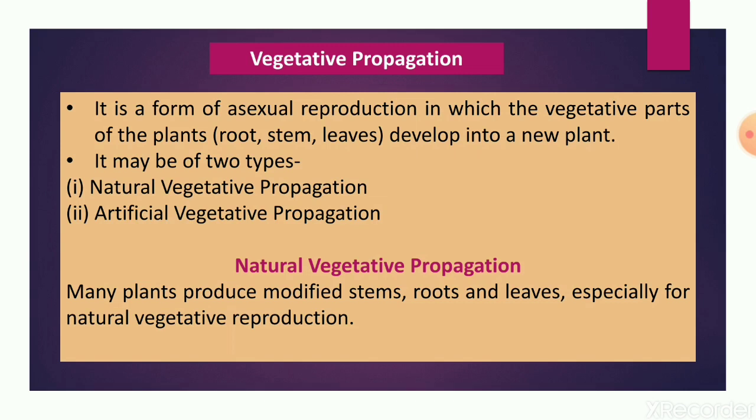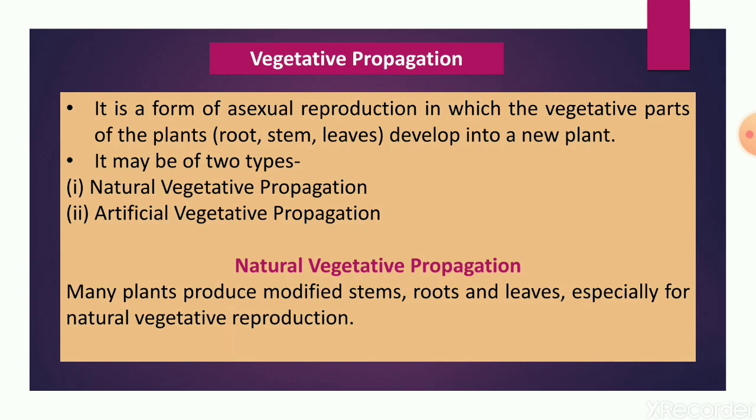So vegetative propagation or vegetative reproduction takes place from the vegetative part of the plant, in which new plants originate from any one of the vegetative parts of a parent plant. Vegetative propagation is of two types: natural vegetative propagation and artificial vegetative propagation. Now first we will see natural vegetative propagation.